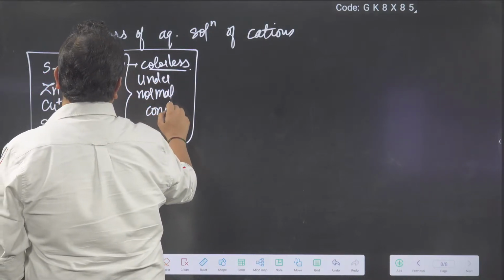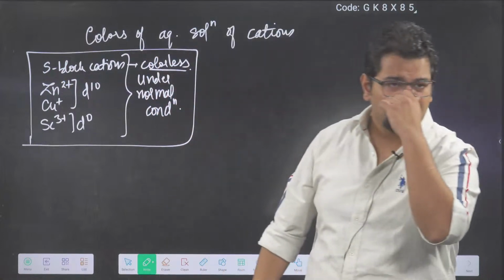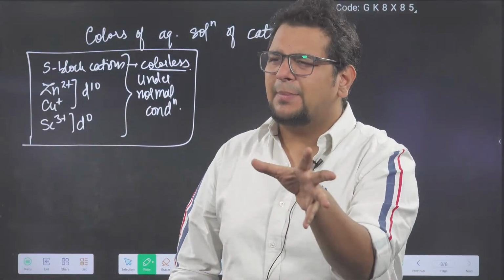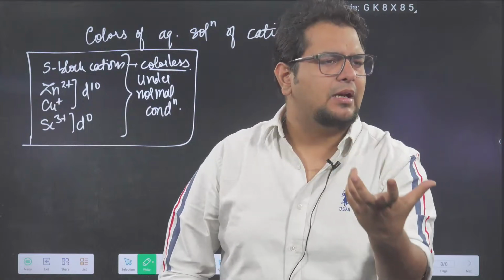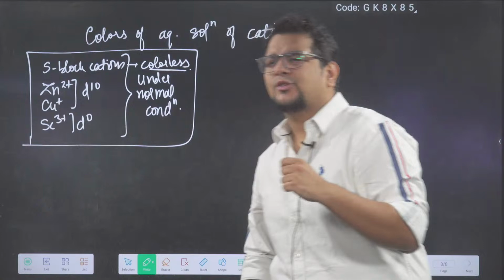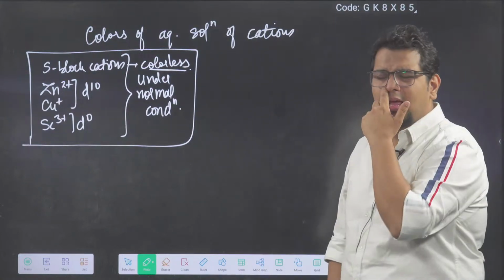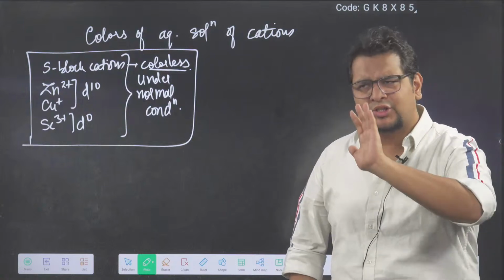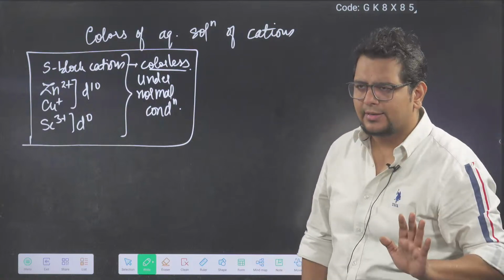So what do you mean by under normal condition? Maybe on heating, some reactions might happen, some defects might come in the lattice, because of which some color might come. Like it will happen in the case of zinc, it happens in the case of NaCl. Out of that, only zinc oxide is in our syllabus. We will see that in the next class. But generally, in normal conditions, these are colorless.